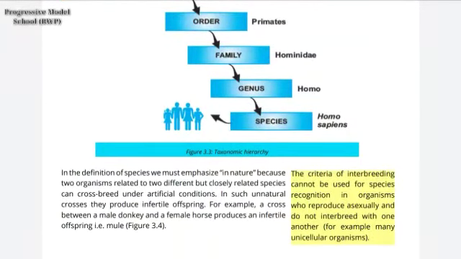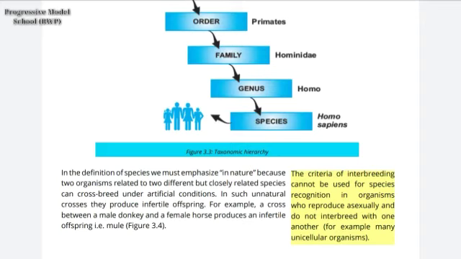अब देखिए, जैसा मैंने पहले भी बताया कि as I already told that we use the word nature in definition of species because two organisms belonging to two different but closely related species can cross breed under artificial conditions.